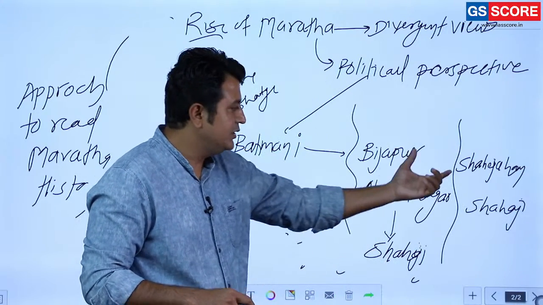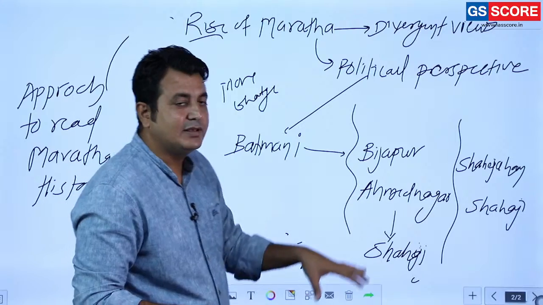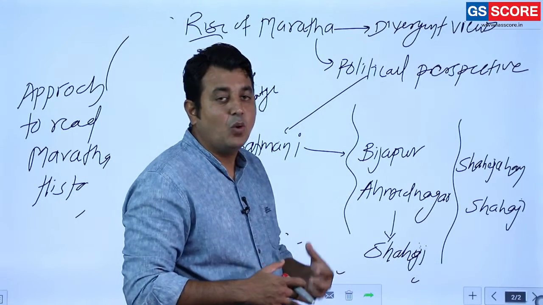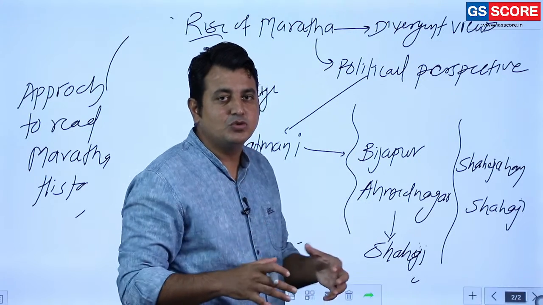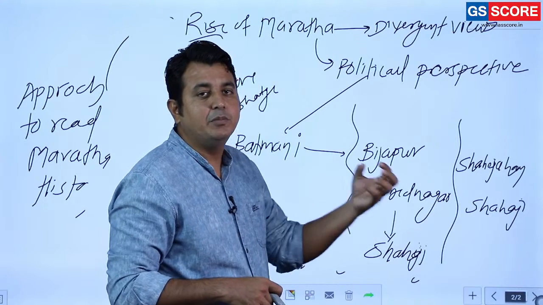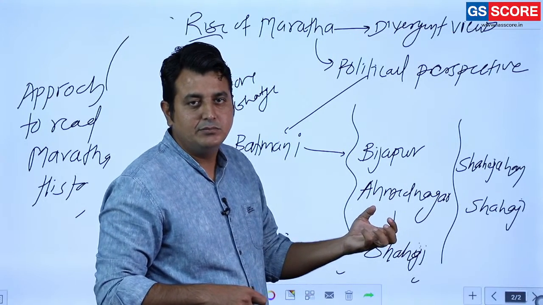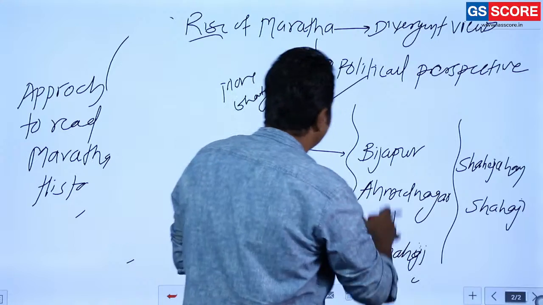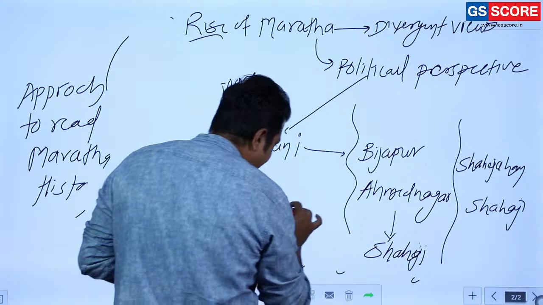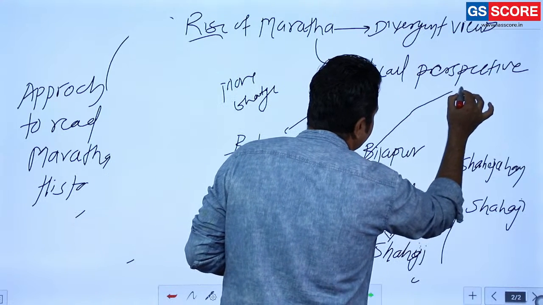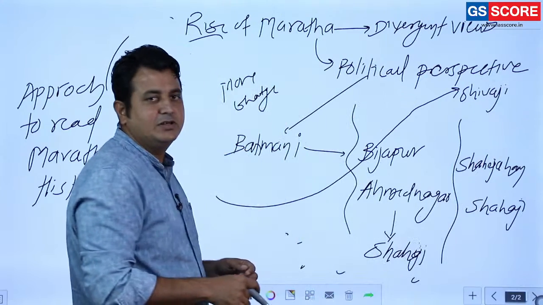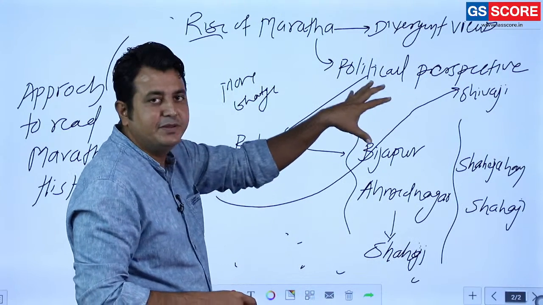During the time of Shah Jahan it is there, but later on what exactly was the case? After Shahaji, what did Shivaji do? He mobilized the resources, he mobilized the human resources and formed his own kingdom. Clear? So that is the political perspective: the growth was gradual, and it reached Shivaji. Clear? Shivaji is a representative example who formed the kingdom.